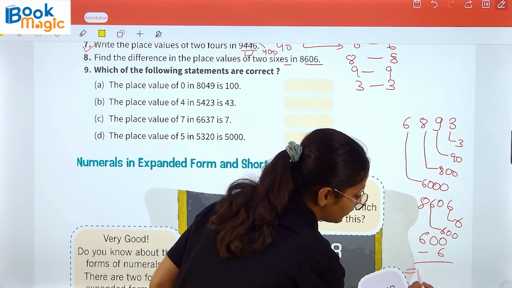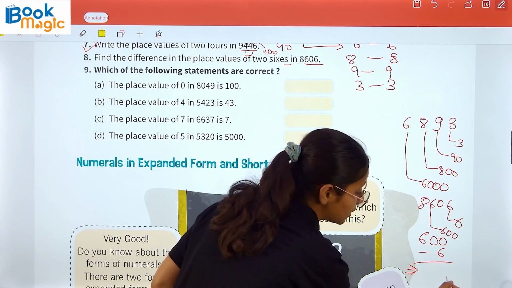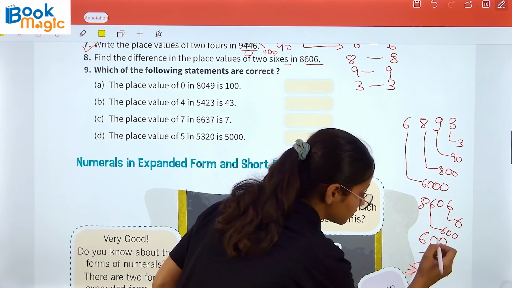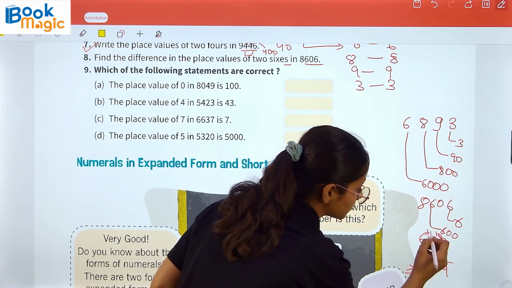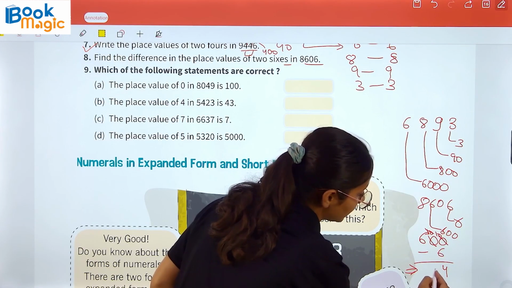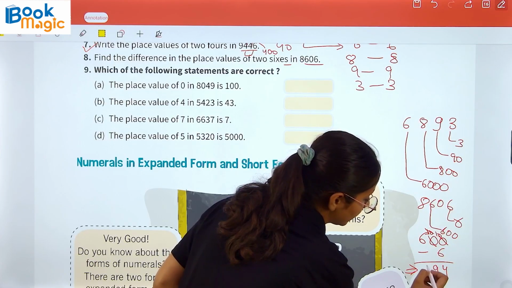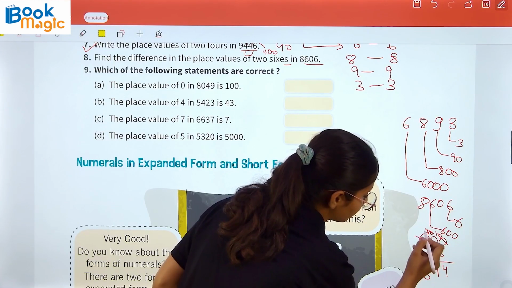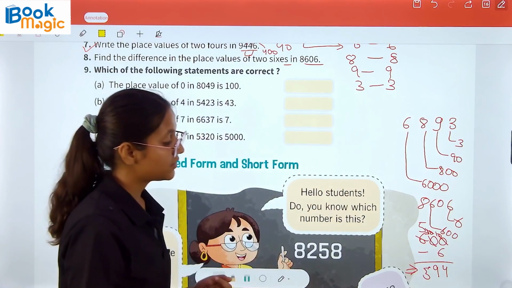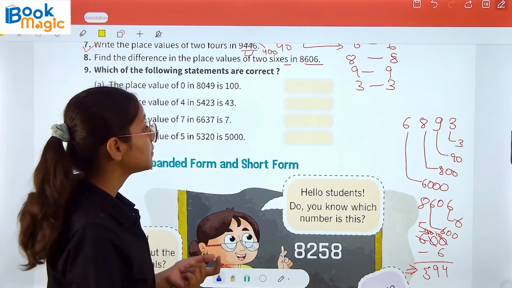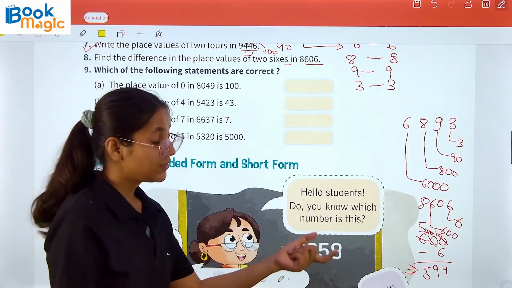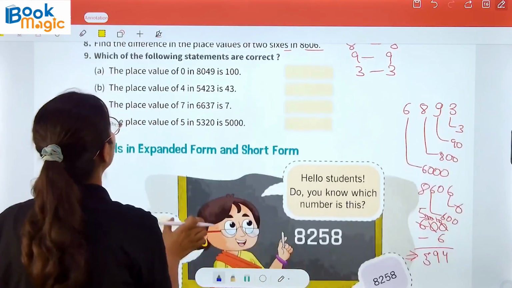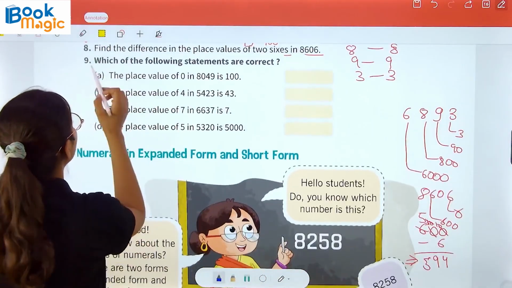And in the difference, 10 minus 6 is 4, and then 9, and then 5. So we are getting the difference of 594.